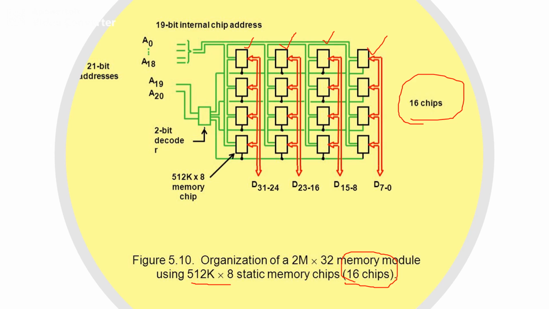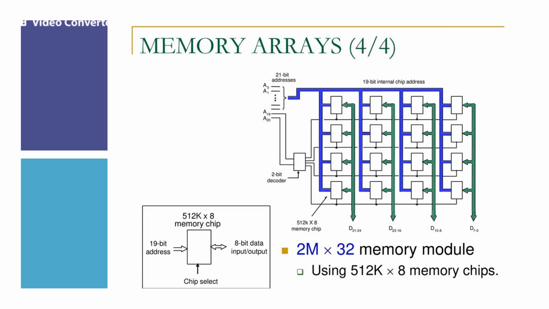Here each column consists of 4 chips, which implements one byte position. Four such sets provide the required 2M into 32 memory. So we have 4 different sets and each set has 4 chips. Each chip has a control input called chip select. So this is the chip select.